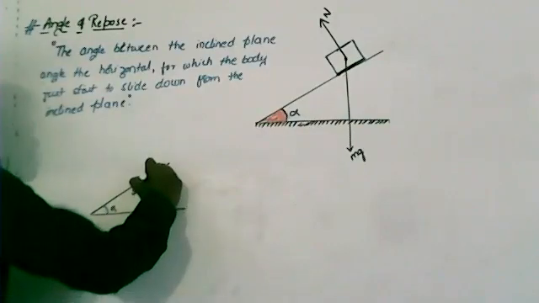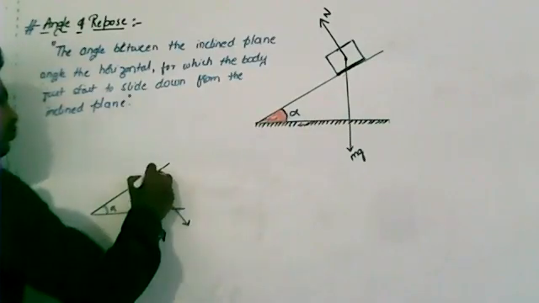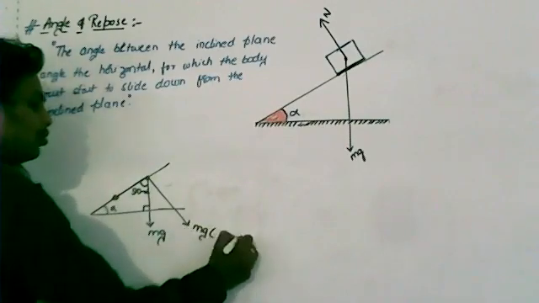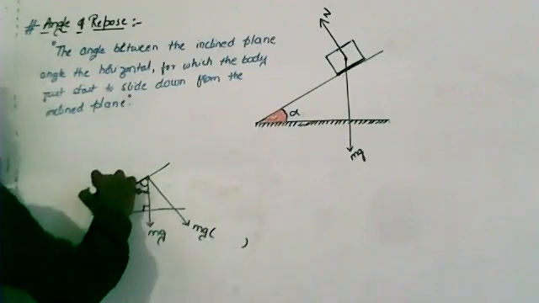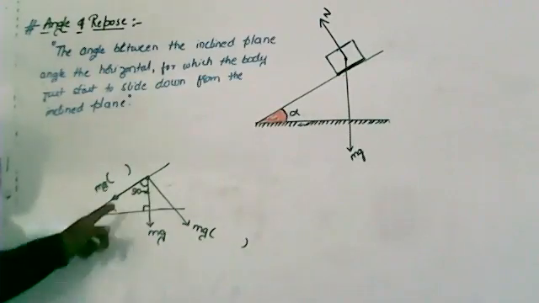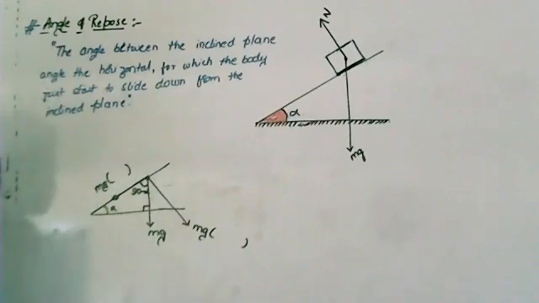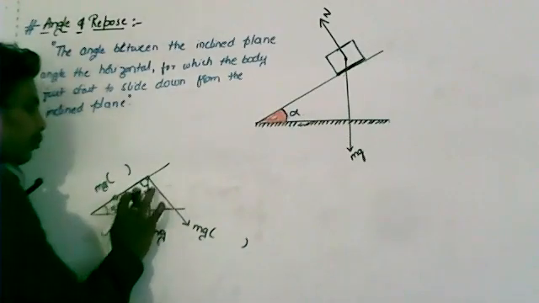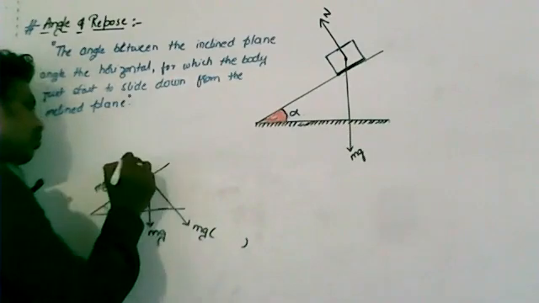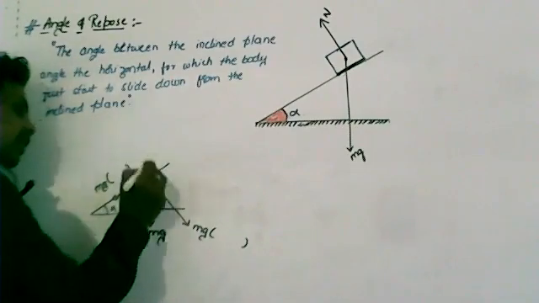Now if this mg is resolved into two perpendicular, rectangular components, then this component becomes mg into a trigonometric function. Remember, these two components are mutually perpendicular. So if this angle is 90 minus alpha, I will consider this angle as x.